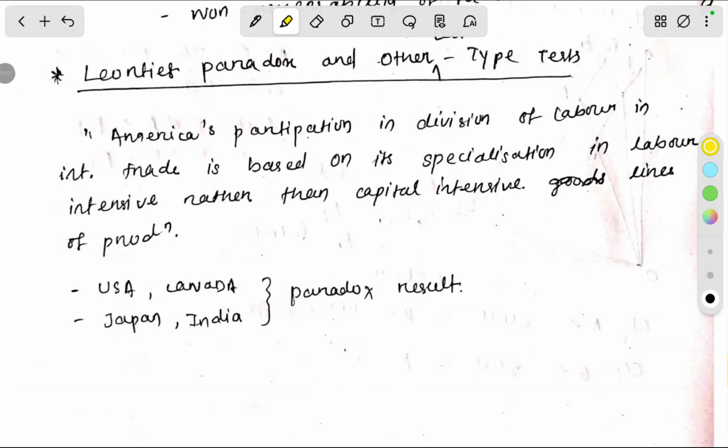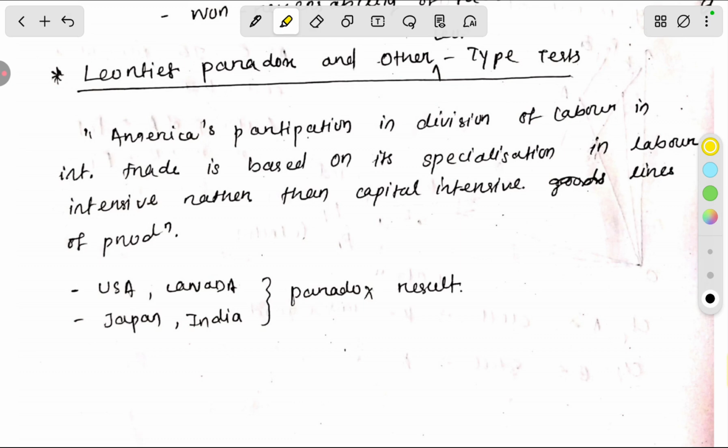Hello. Today we are going to discuss the Leontief paradox and other tests. Basically, the Leontief paradox is the criticism of the HO model. The HO model tells us that if a country is capital abundant, it will produce capital intensive goods and export them to other countries. And if a country is labor abundant, it will produce labor intensive goods and export them to other countries.